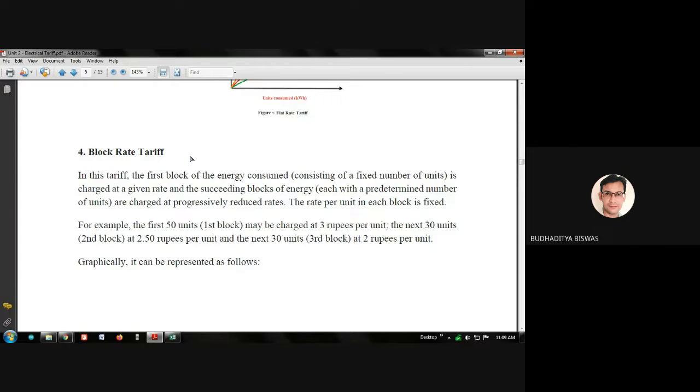Why? Because before we install the power plant, we need to calculate the load demand of the area where you need to supply the electricity. Suppose the load demand is 100 megawatt. Based on this maximum demand of 100 megawatt, we need to install our plant with this capacity.